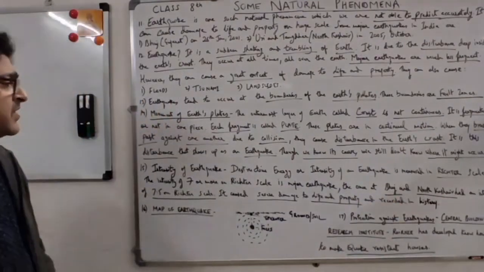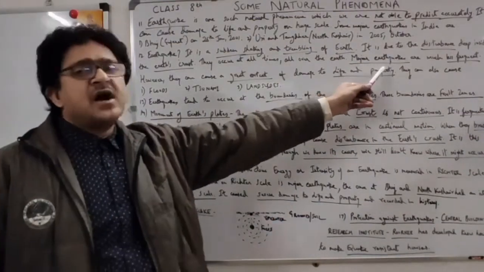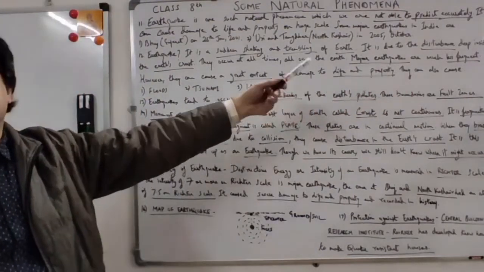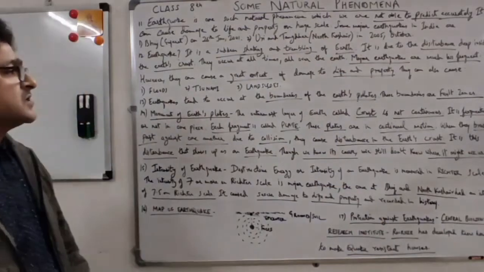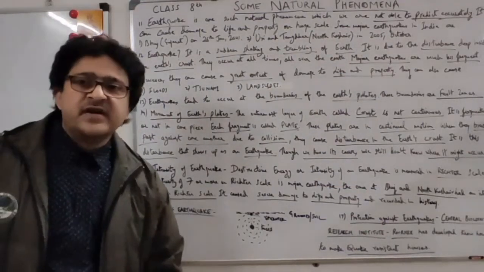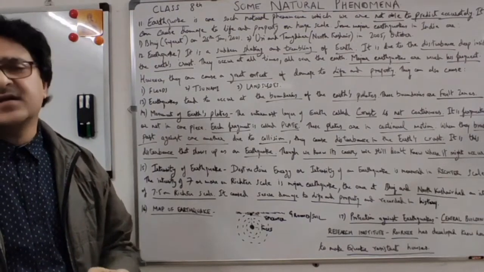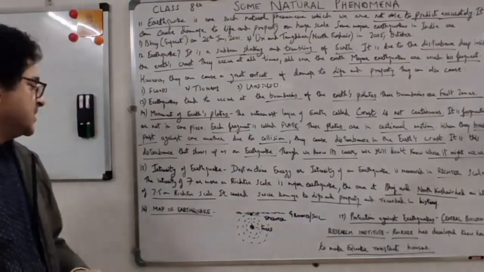As I told you, the earthquakes which are major are much less frequent, so definitely they will be in the records in the history of natural phenomena. Otherwise, earthquakes do happen all the time, and most of them are very mild, and we don't feel them. So they are not major ones, but the major ones are less frequent.